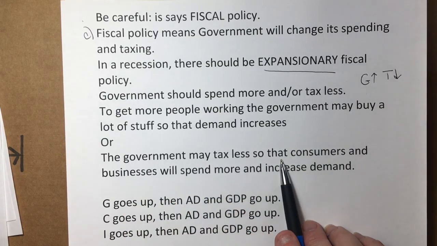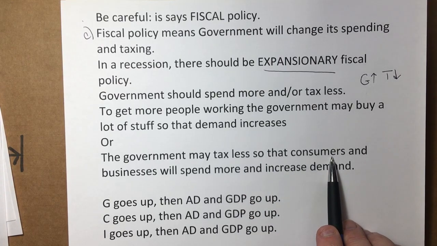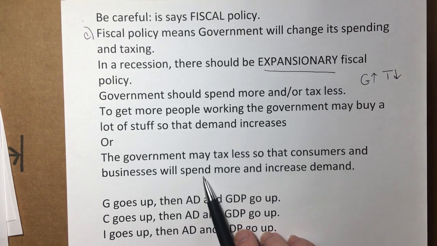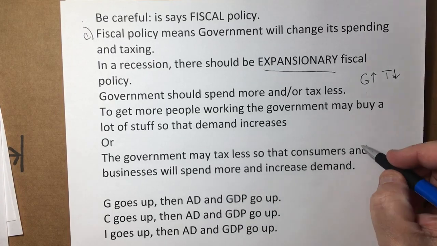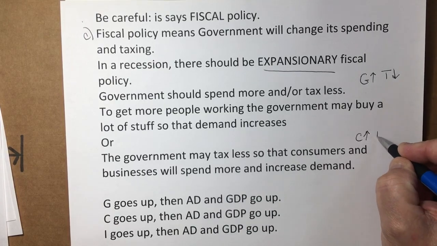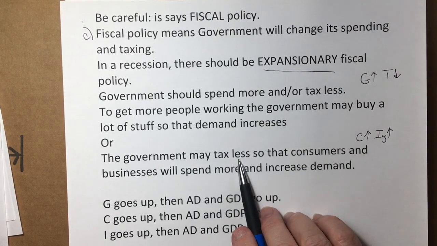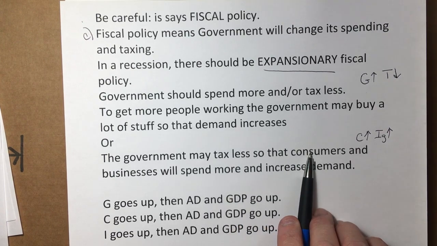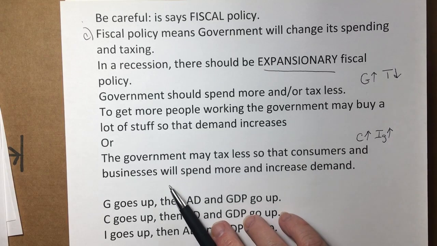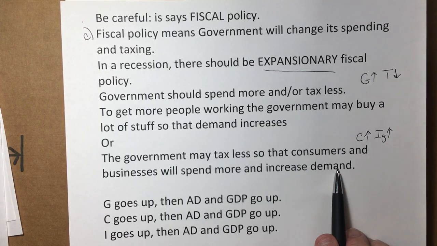Or the government could do something else. The government could tax less. Now, if they tax less, consumers have more money in their pocket and businesses have more money in their pocket. So now the businesses and the consumers spend more. They increase demand. The consumption goes up. Business investment goes up. If the government taxes less, that's also expansionary fiscal policy. Consumers have more money in their pocket, so C will increase. And businesses have more money in their pocket, so I will increase. Either way, they'll be buying stuff and they'll increase demand.